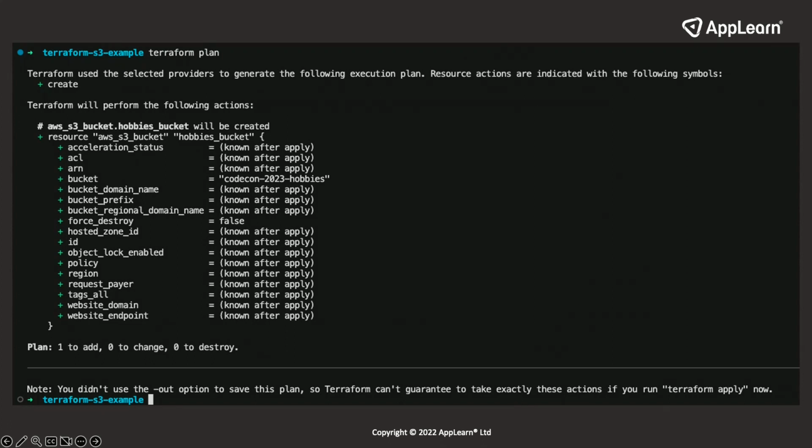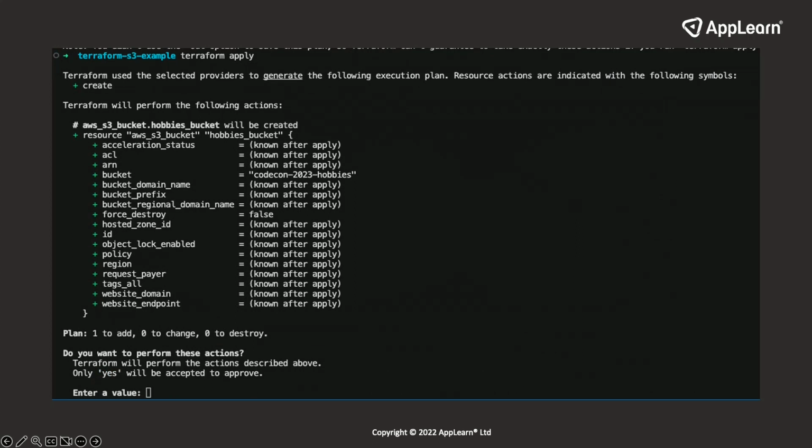And as you can see, it tells me this is what it's going to create. This is what it's changing in state. So it's saying, I'm going to create this hobbies bucket, and I plan to add one thing. I'm not going to change anything, and I'm not going to destroy anything. And so if we run apply now, it will prompt me saying, hey, this is what you're going to change. Would you like to accept these changes?